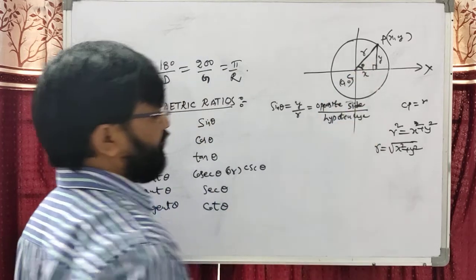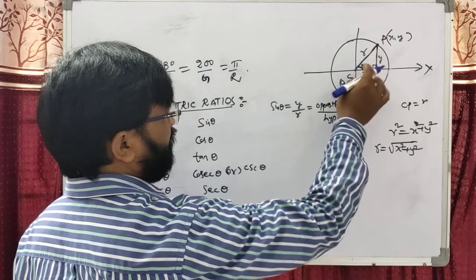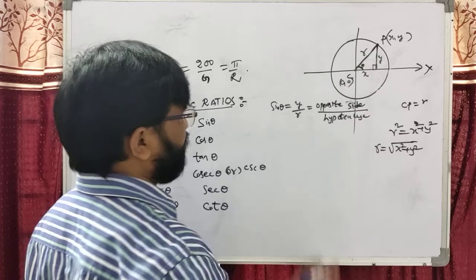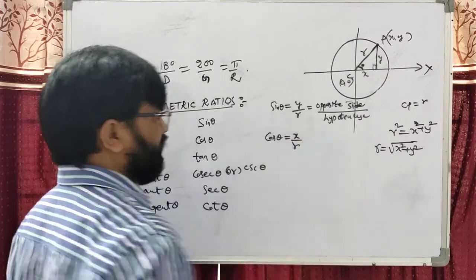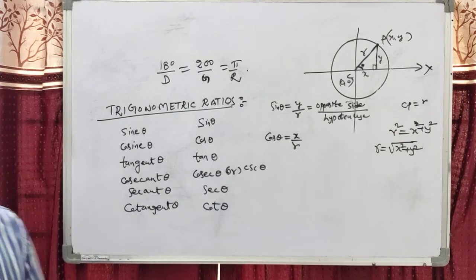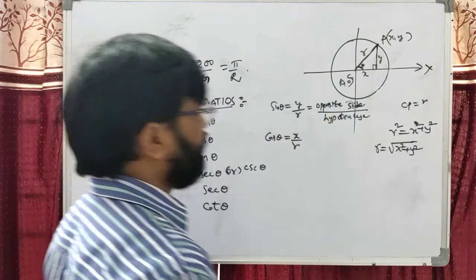Opposite side of theta, the opposite angle of theta, is y. Now x is the adjacent side of theta. After that you can write cos theta equal to x by r. This is the definition of sin theta: opposite side by hypotenuse, that is called sin theta.